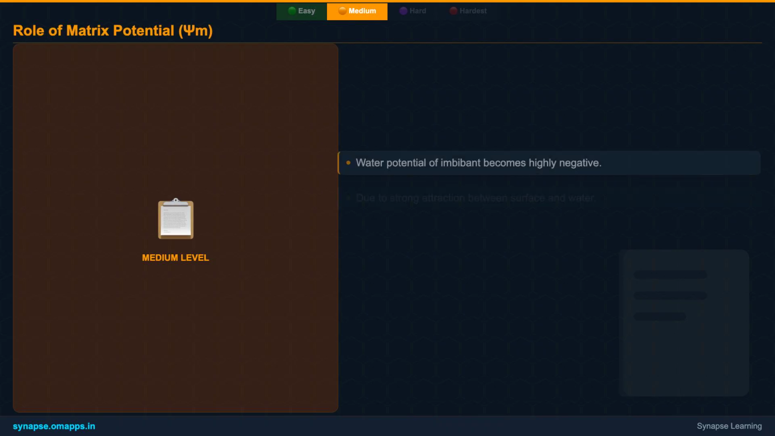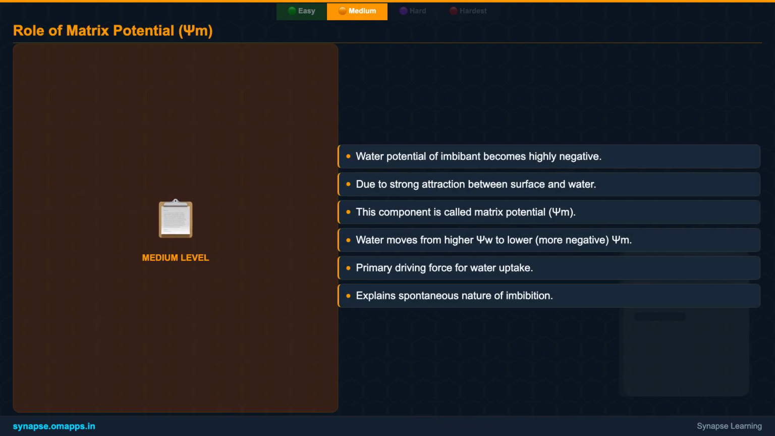To further understand imbibition, we must consider the role of matrix potential, denoted as Ψm. In a dry imbibant, the strong attractive forces between its solid surface and water molecules create an extremely negative water potential.